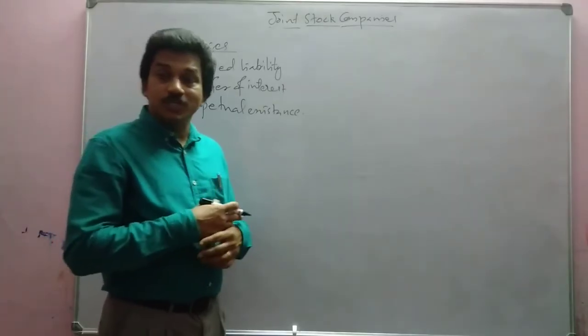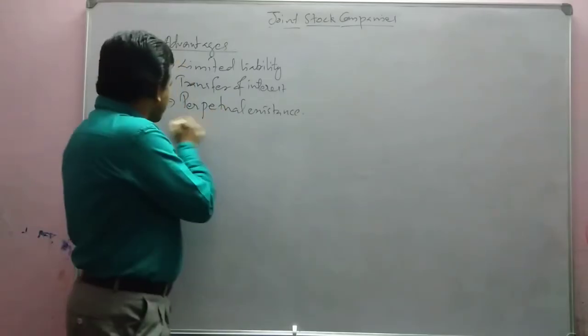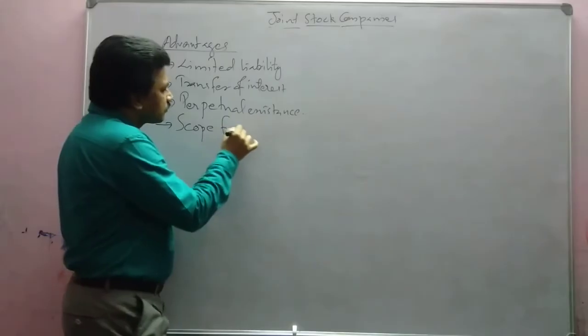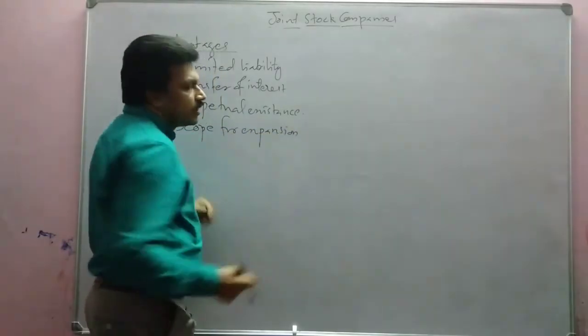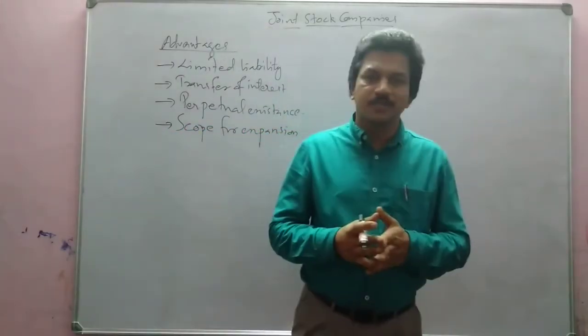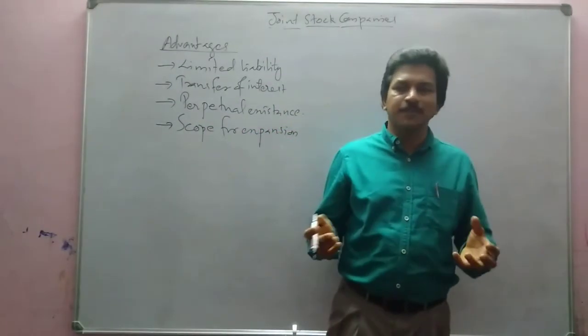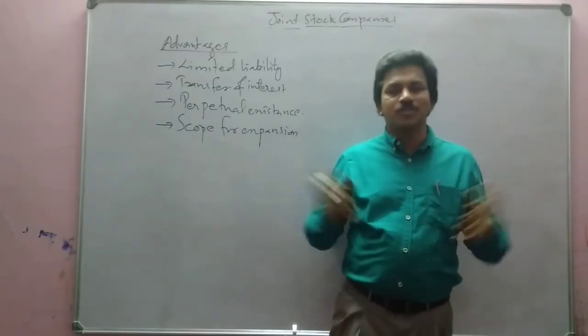The next one we can say is scope for expansion. Company can expand beyond any limit. Beyond any limit in the sense, at any time, company can increase the size or increase the business.